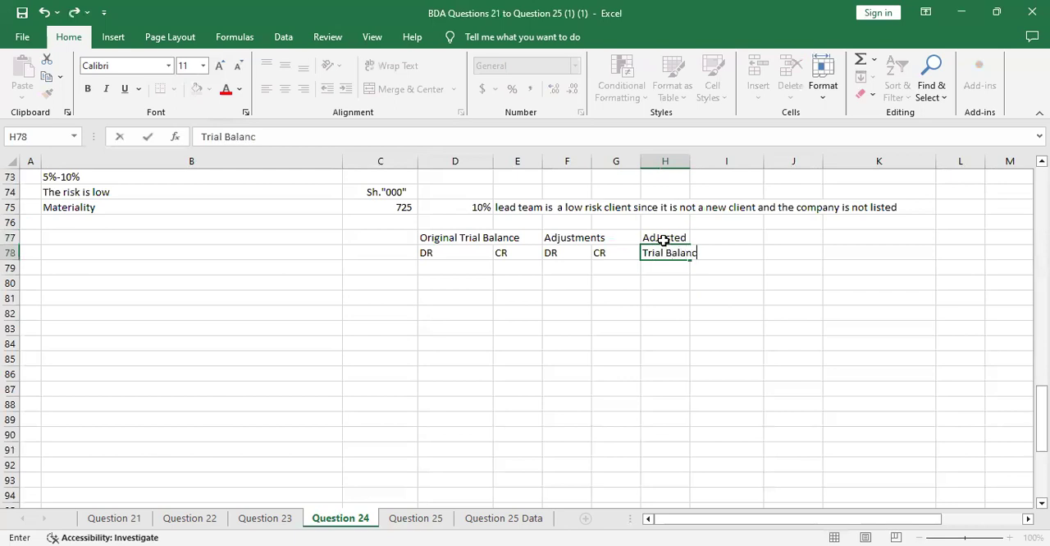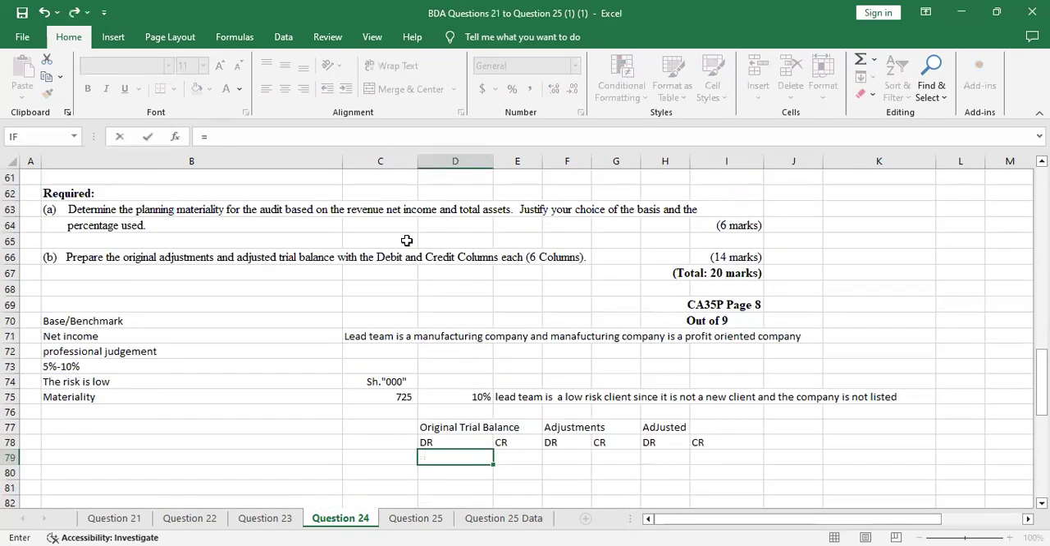Adjusted trial balance. Sorry, let me undo that because that place is for debit. So let me just say adjusted. Yeah, I can just leave it there, adjusted. And you know that's the adjusted trial balance. So just copy that. Copy this once again. Then the shillings were in thousands, if I recall.